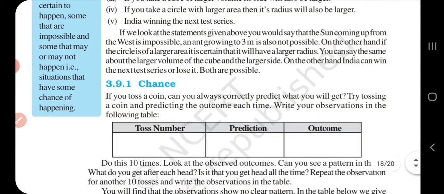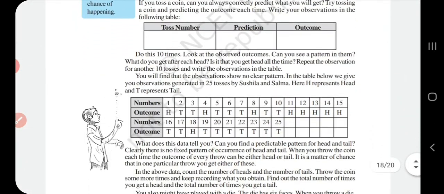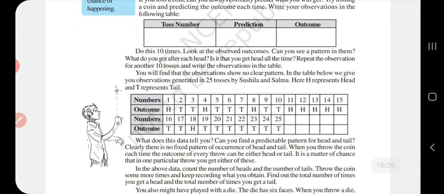So first of all, let us take one example. You know a coin. You all know a coin, and all are having a coin of 1 rupee or 2 rupees. See, in this coin two faces are there. One is head and another one is tail.